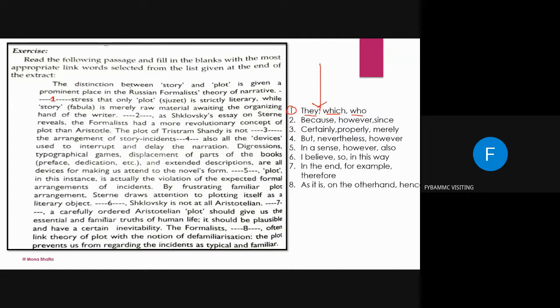The distinction between story and plot is given a prominent place in the Russian formalists' theory of narrative, dash, stress that only one plot is strictly literary. So, यहाँ पे क्या आएगा from these options? They, which, who. यहां तक पढ़ो सेंटेंस को and now tell me what will come here in number one. Number one ये है. And there are three options given: they, which, and who. So what do you think will be the appropriate option?